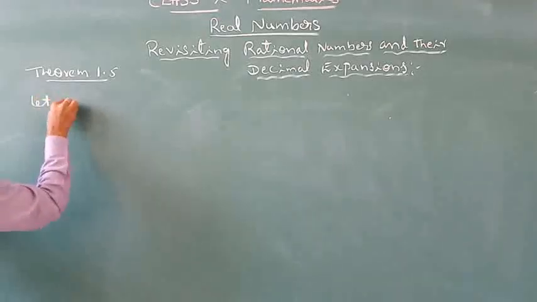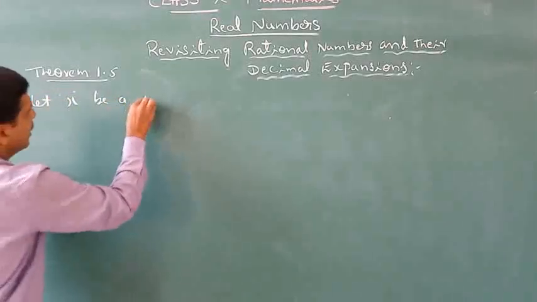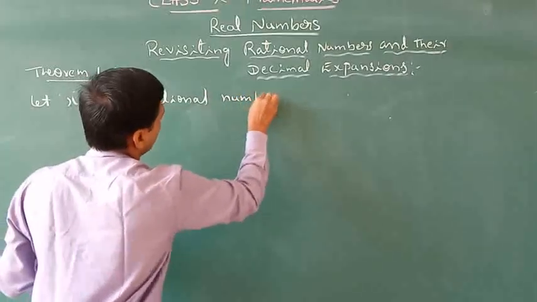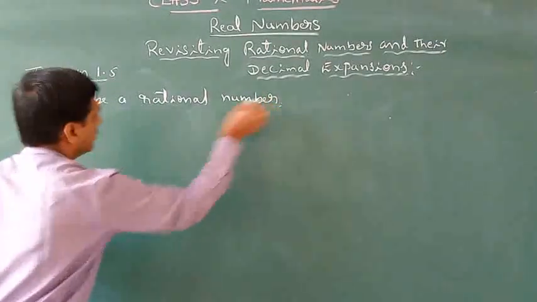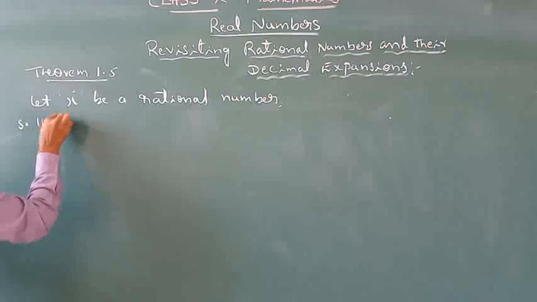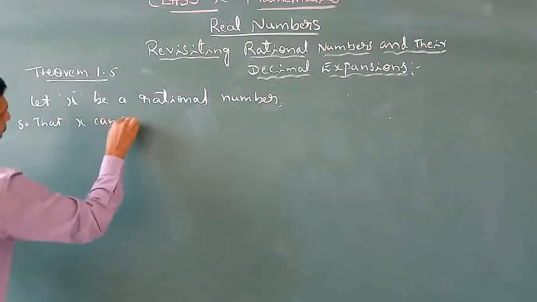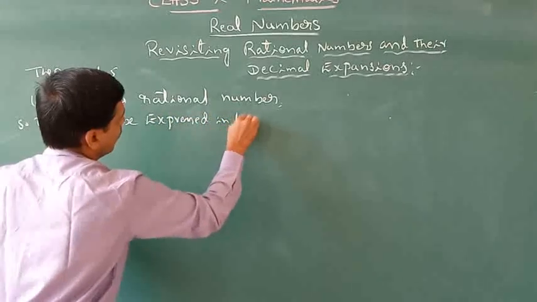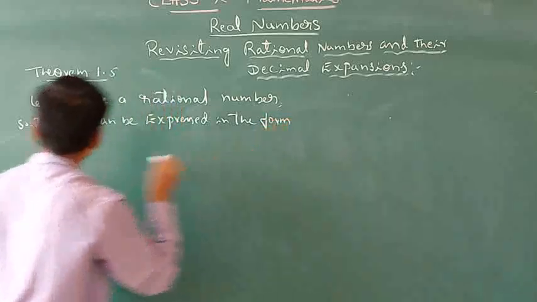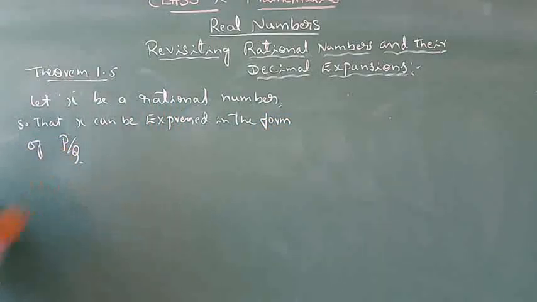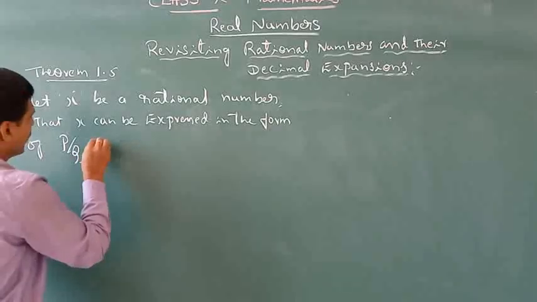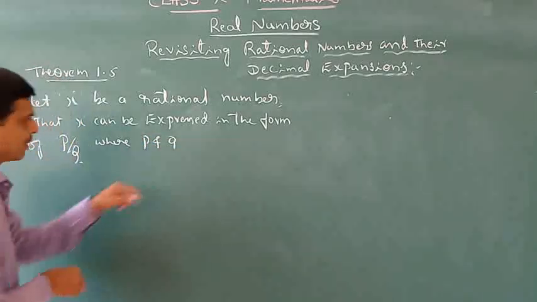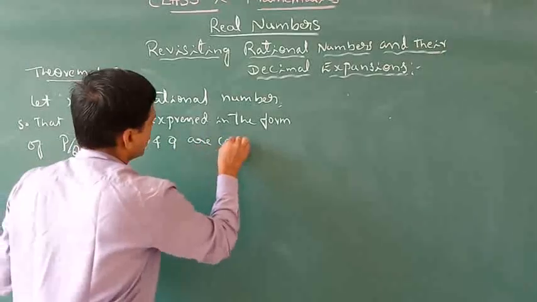Let x be a rational number, so that x can be expressed in the form of P by Q, where P and Q are integers, and P and Q are co-primes also.